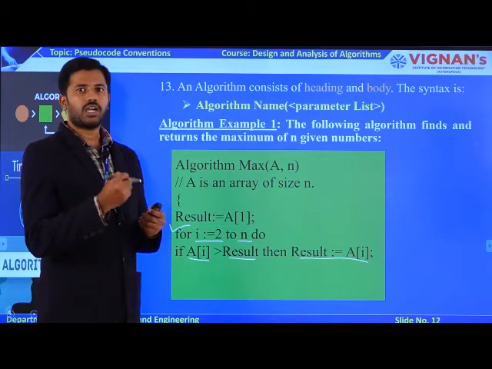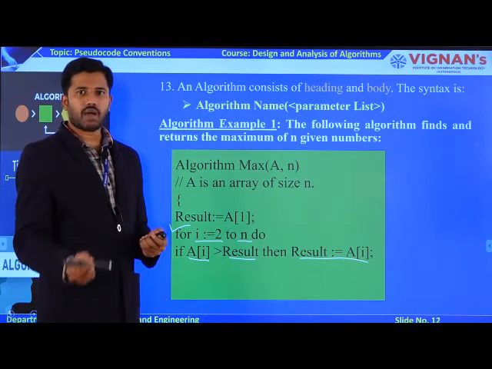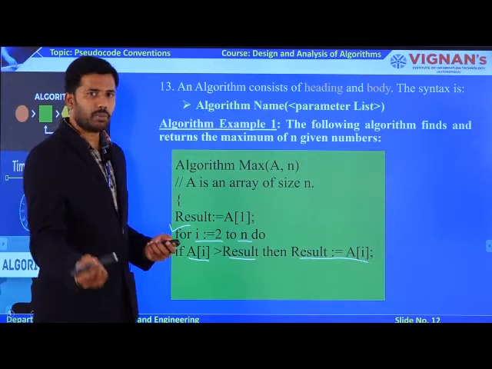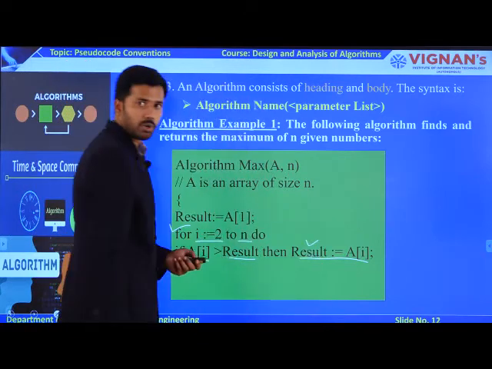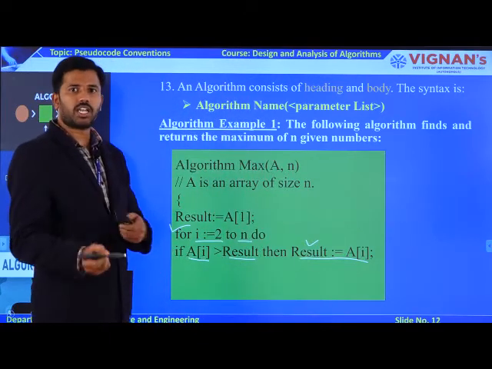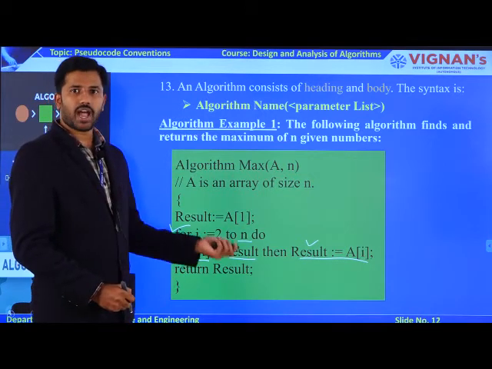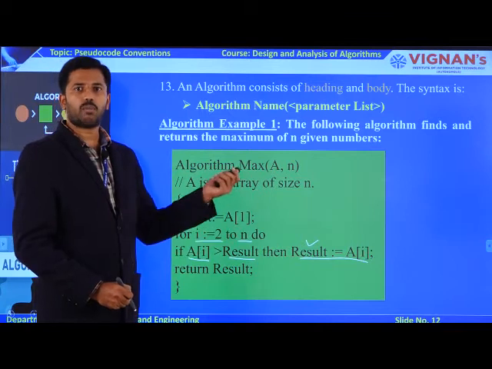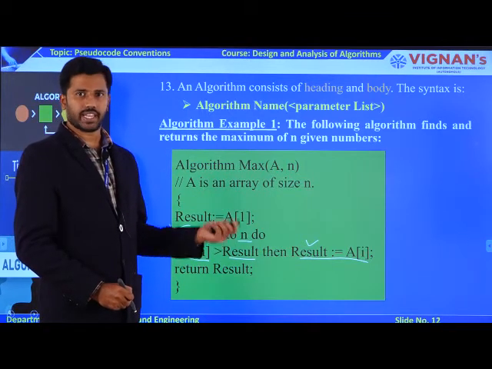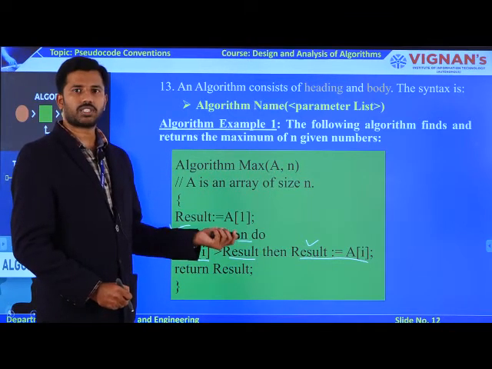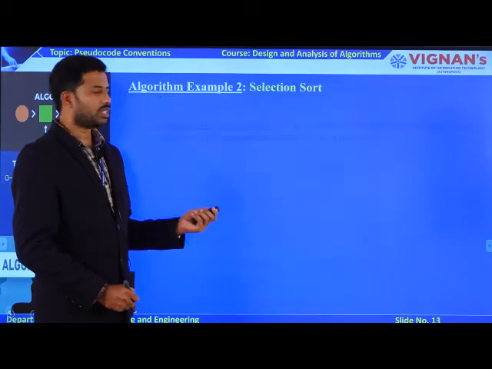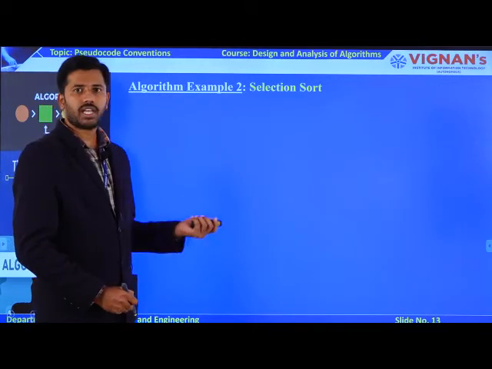So after tracing all the elements, you can get the maximum element with the help of the result variable. After tracing all the elements in your array, you are going to return the corresponding maximum value which is available among the n elements of your array. That is the main theme of this example number 1. In the next example, we are going to have a selection sort.